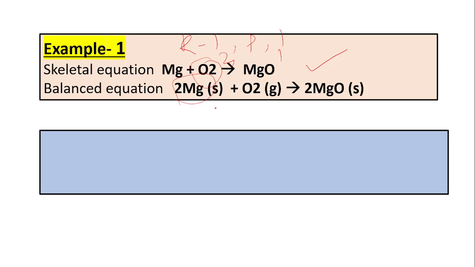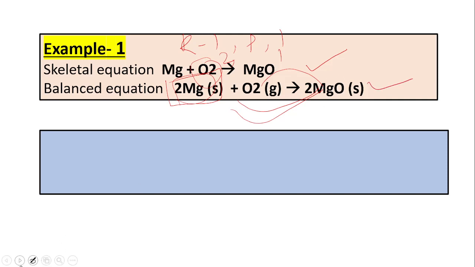According to the law of conservation of mass, oxygen should remain in this reaction. We just need to balance the chemical equation. Just write 2 in front of Mg and write 2 in front of MgO. Then magnesium is balanced. In order to balance oxygen, we have already written 2 in front of MgO. So this is a balanced chemical equation.